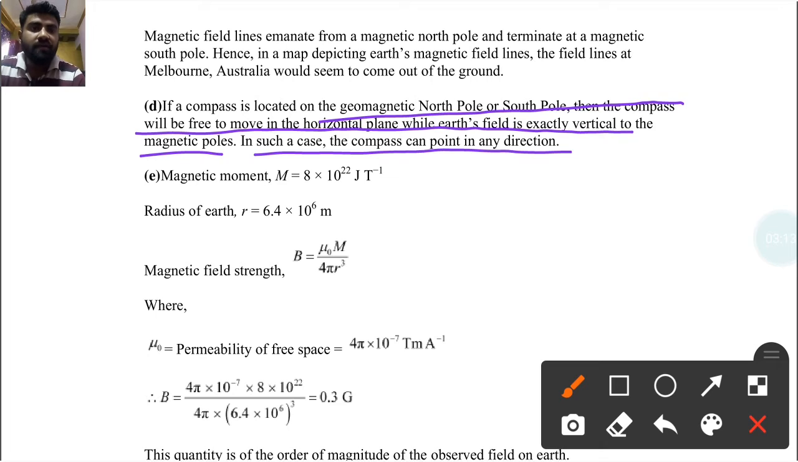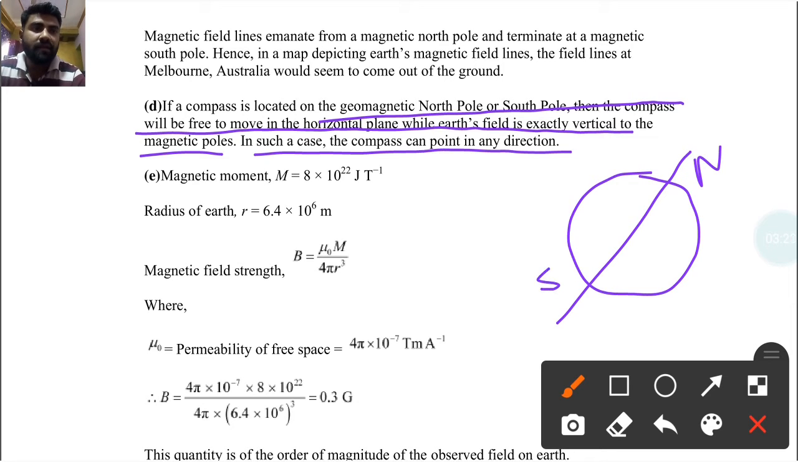So if this is a compass, located at the geographic north pole or south pole, then the compass will be free to move in the horizontal plane while Earth's field is exactly vertical at those magnetic poles. I am not describing the vertical because it is towards us, right? So in such a case, the compass can point in any direction.